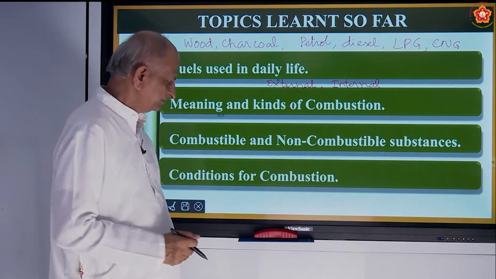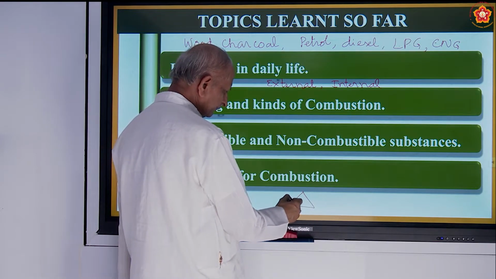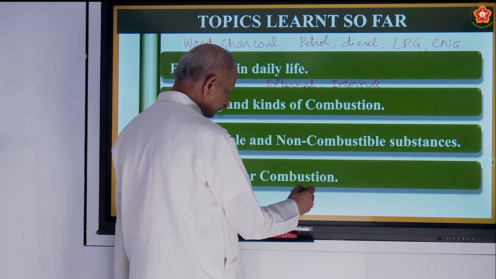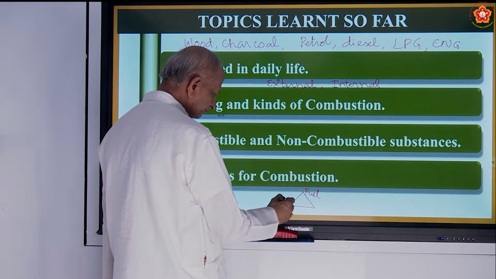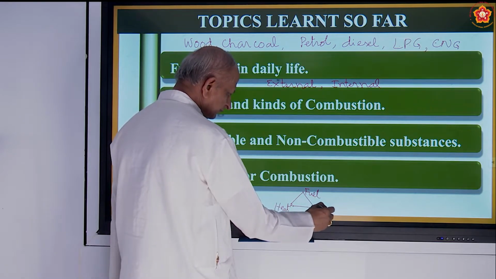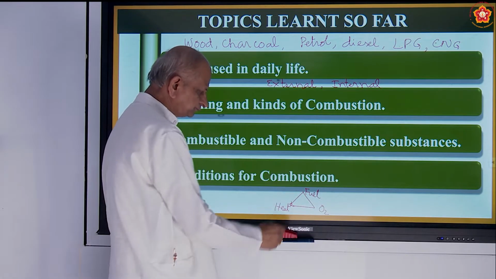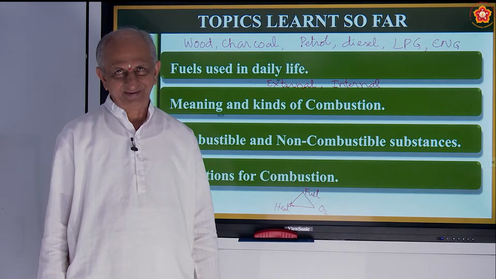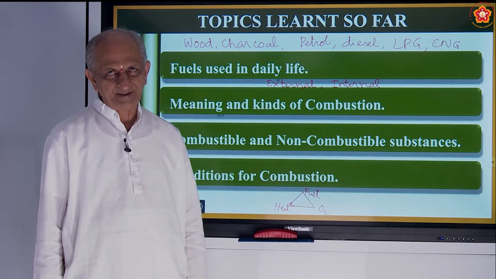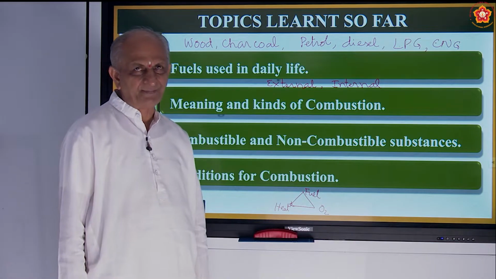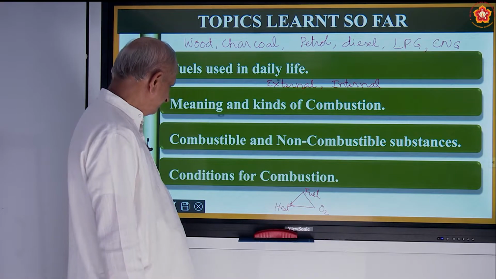Three things are needed. What are those three things? One is fuel, then heat, then oxygen. For combustion to take place, these three things are needed. If any one of them is not present, the combustion stops, correct? So, these are the things you have seen in the previous class.